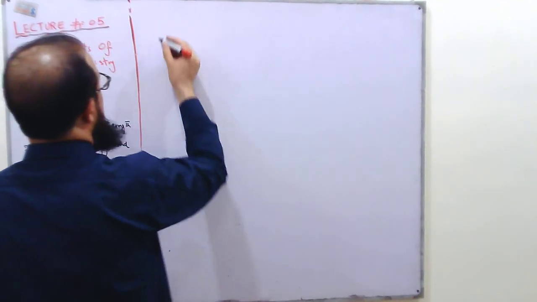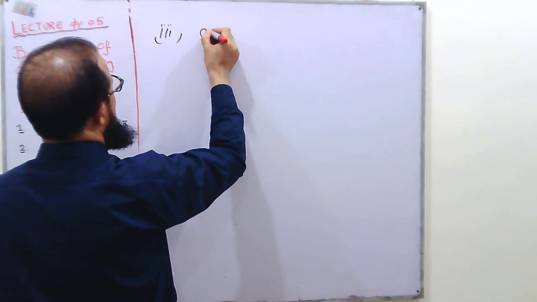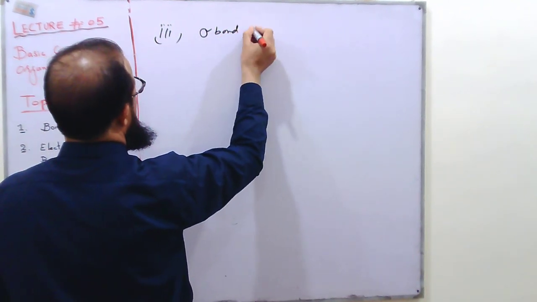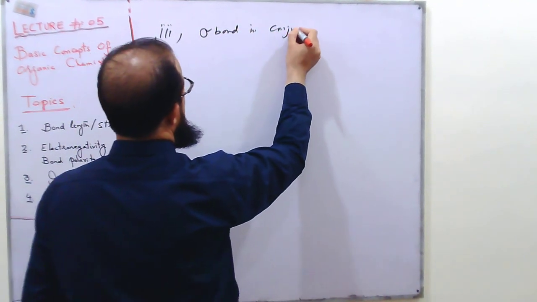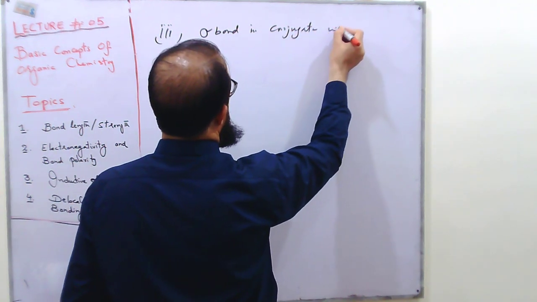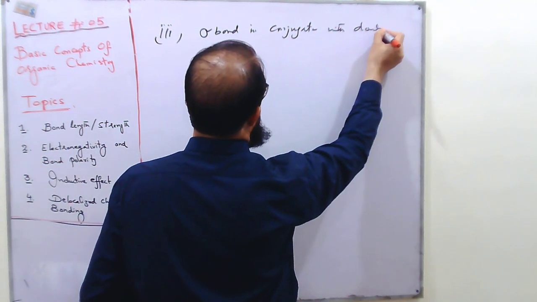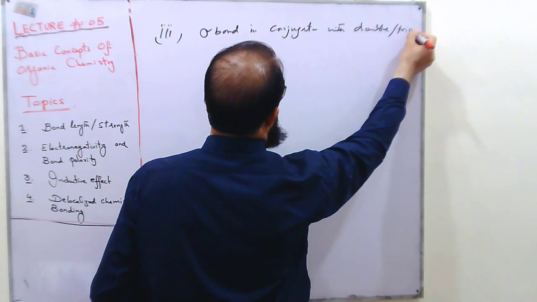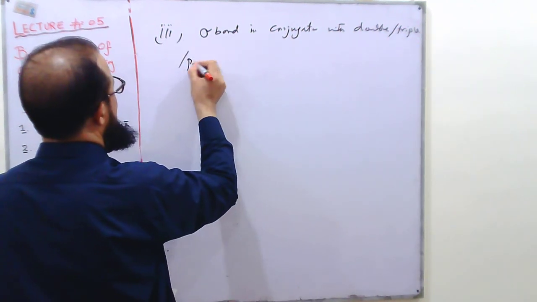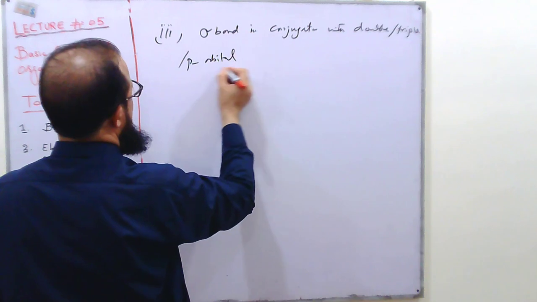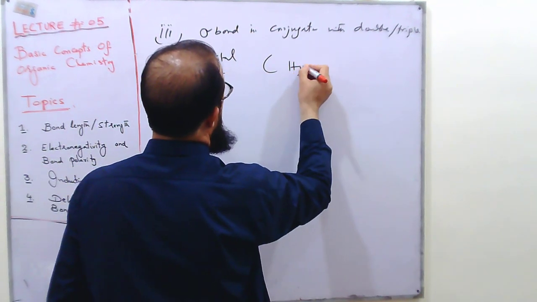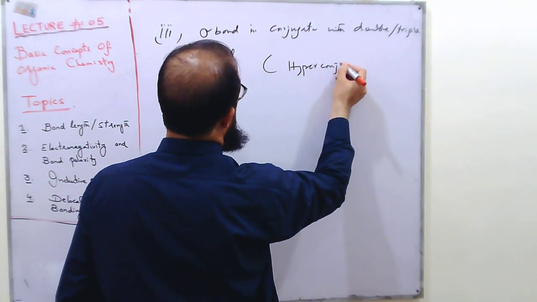So the third type is sigma bond in conjugation with double, triple or even p orbital. And such kind of conjugation we call hyperconjugation.